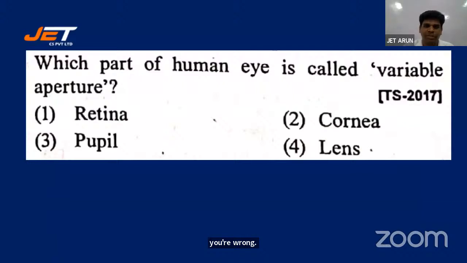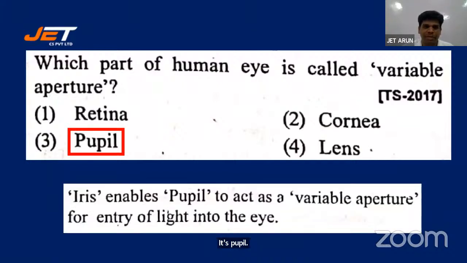Let's look at the key, students. It's pupil. All right. Here is a statement. Iris enables pupil to act as a variable aperture for the entry of light into the eye.